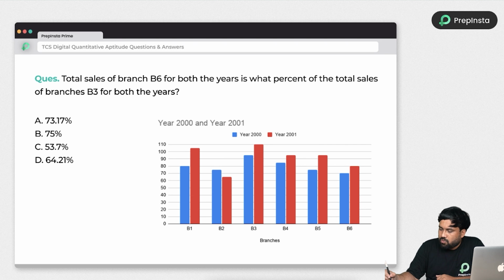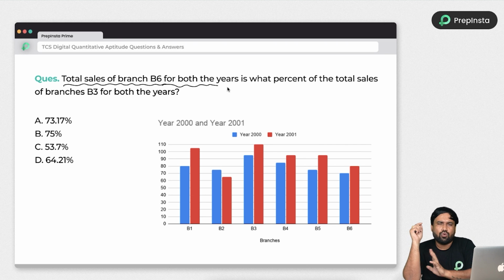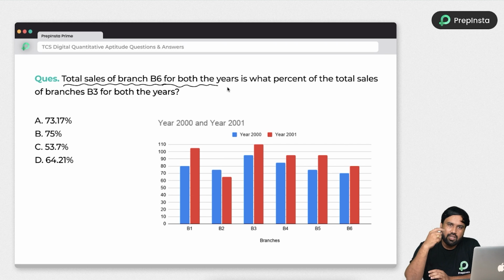Now look into the next problem, which depends on DI, data interpretation. The total sales of branch B6 for the... here I haven't given all the directions for the question. Why? Because if you read the directions, it will waste a lot of your time. Whenever you see a diagram, remember this is data interpretation. All you need to do is go directly to the question. Don't read the instructions if they don't have any values. If they have values, just overview them.